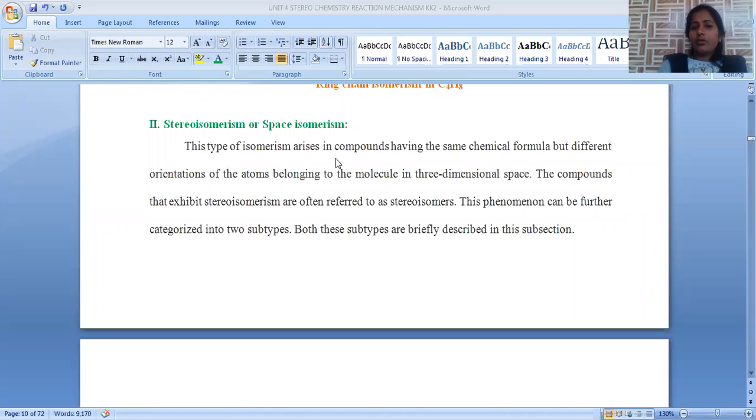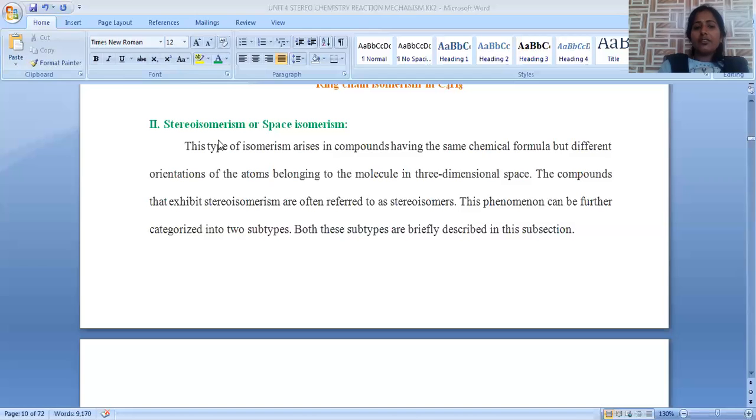In this type of isomerism, compounds have the same chemical formula, but different orientations of atoms are present. We can change the position of functional groups. So if functional group positions are varied, what happens there? The properties of the molecules also vary. That's the reason why stereoisomerism plays an important role in predicting the exact structure of a compound, so that their physiological activities mainly depend upon this stereo, that means the position of the functional groups present.